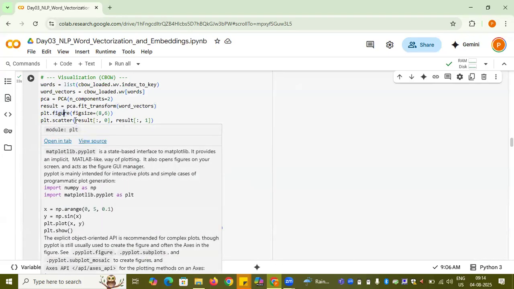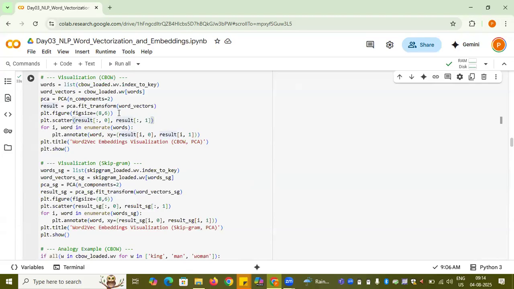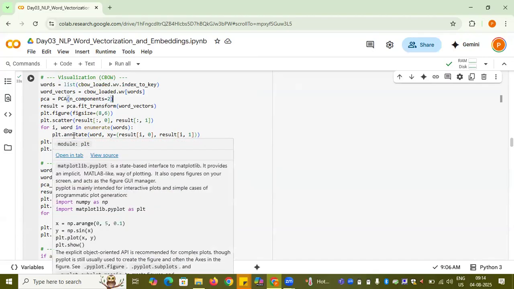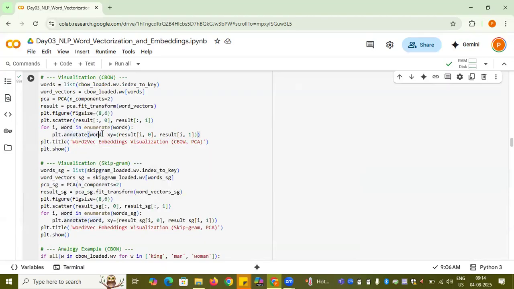Then I want to see a scatter plot, and I am enumerating for each and every word in my list, annotating my word and putting it into the two-dimensional space, and then giving the title and showing it.